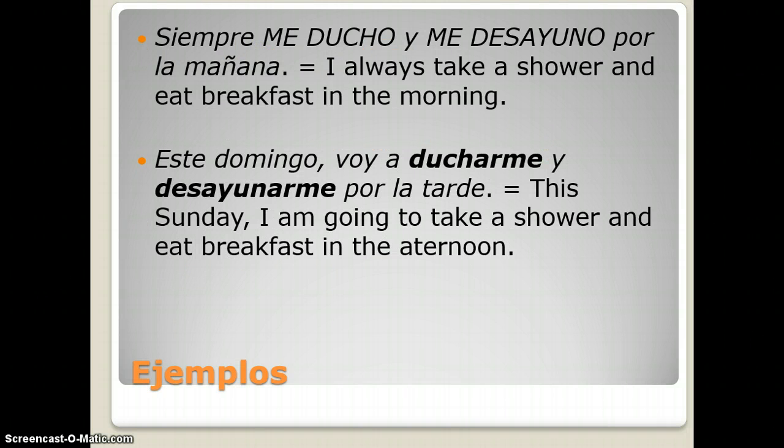In the second example, you just want to make sure that if you use the infinitive of the verb in the formula voy a ducharme or voy a desayunarme, you change the pronoun from se to me. If instead of voy it was vas, then you would have to say vas a ducharte y desayunarte. Again, your pronoun must always be in agreement with the subject of your sentence.